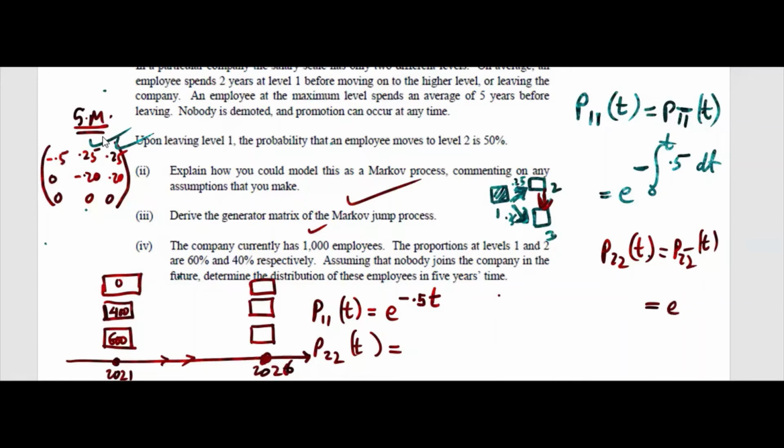You check here, 2 to 3, this is 2 and this is 3, and the intensity is 0.20. So you write 0.20, integrate and put the limit, you will get t here. So e power minus 0.2 t. So at least we got P11 and P22 directly.